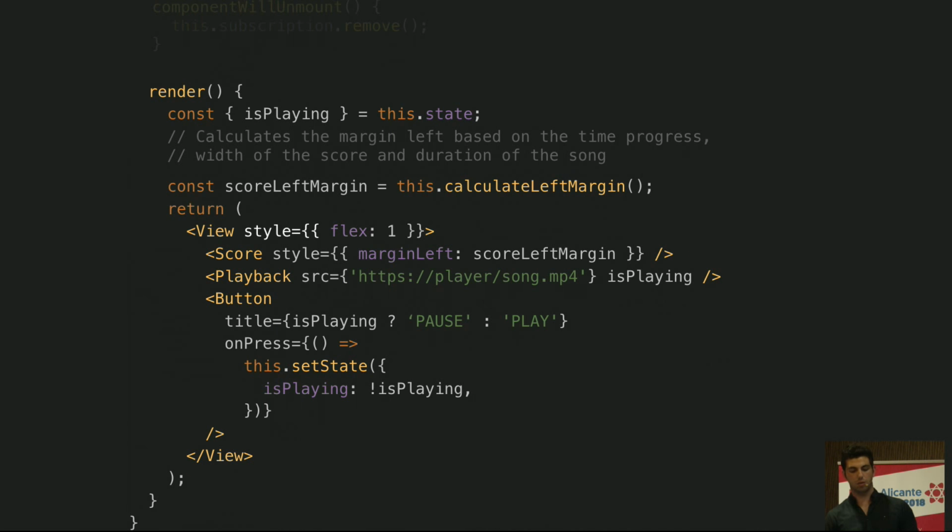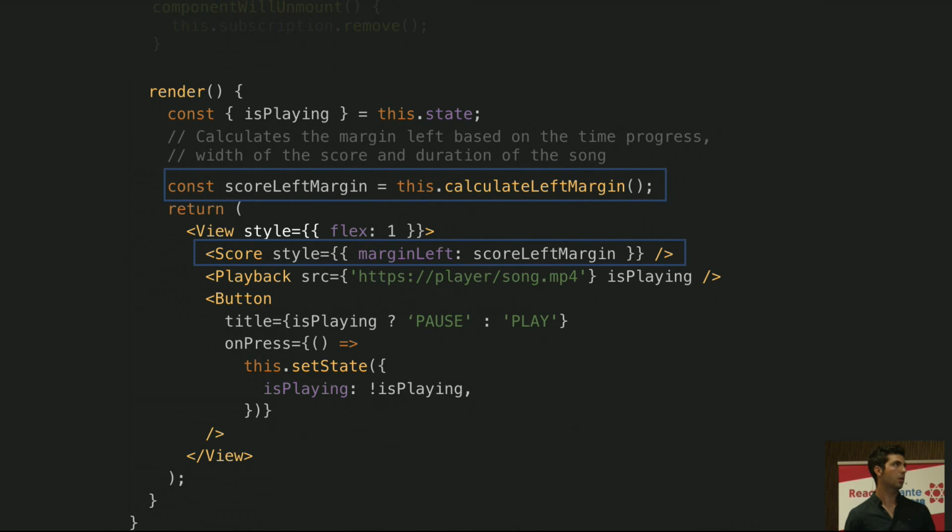Let's break this down. We have the score on the first plate, which basically represents the web view that I explained before. And we're passing some style to move it on the horizontal axis. Then we have the playback, that is this renderless component. It's just the media player that we created using a React component. And then the button just to control whether we're playing or pausing, OK?